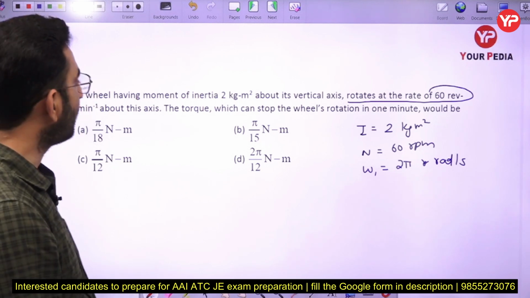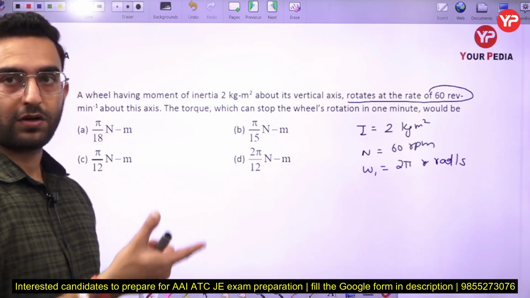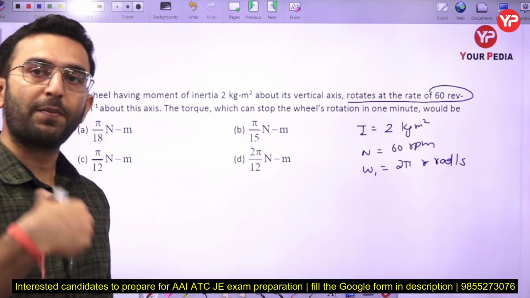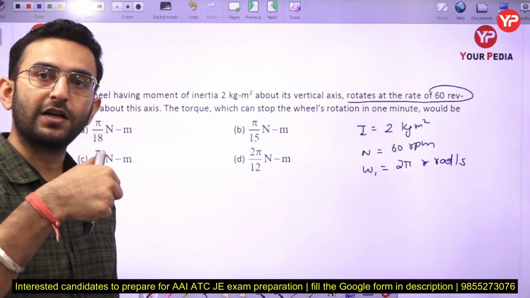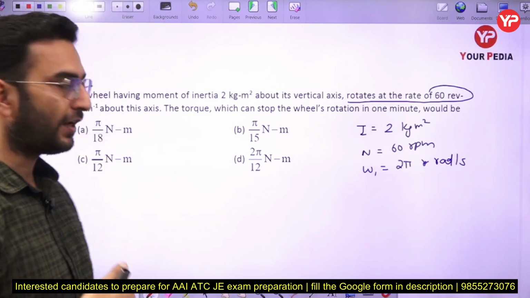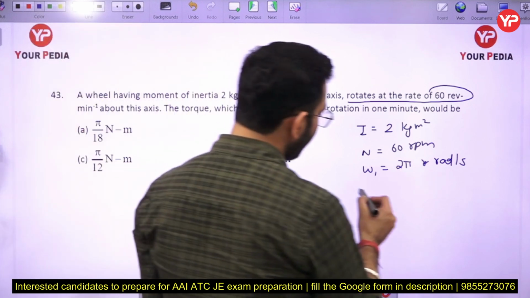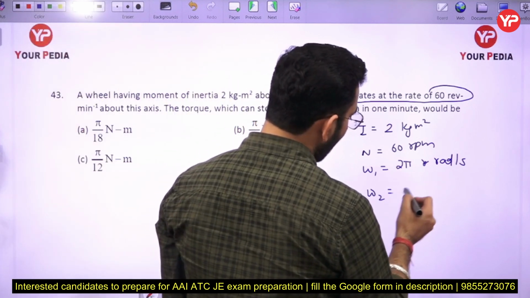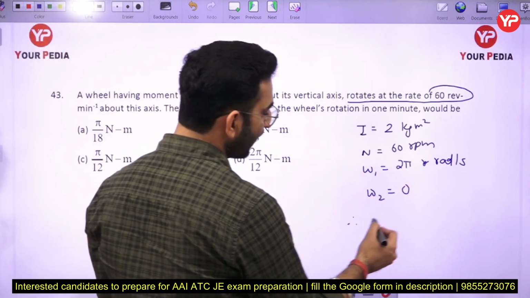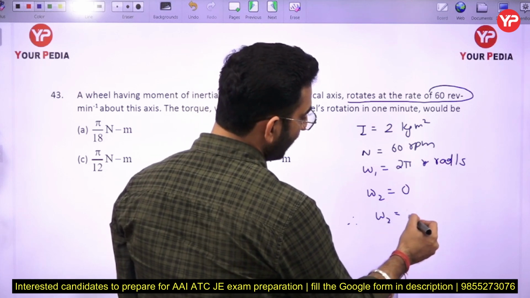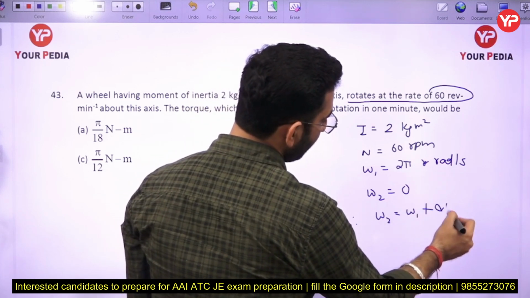Now in this case you are applying some torque. That means during the application of the torque there will be a certain angular acceleration which is stopping the disc here. So we know finally the angular velocity is going to be 0. Therefore I can say omega 2 is going to be equal to omega 1 plus alpha t.